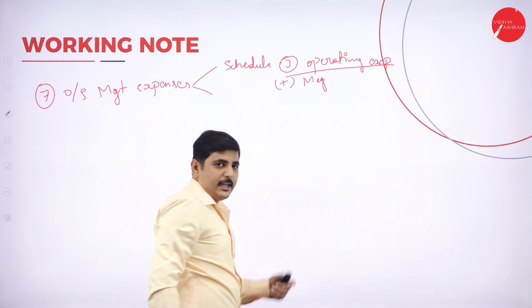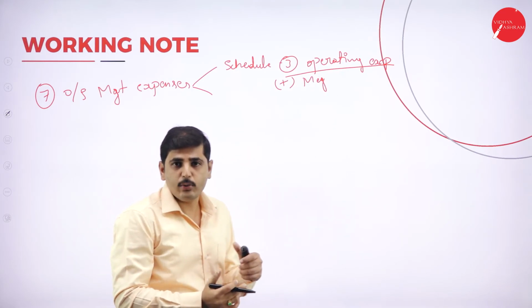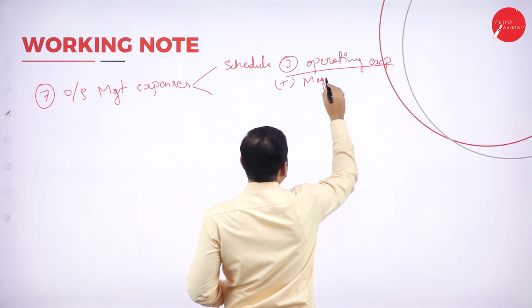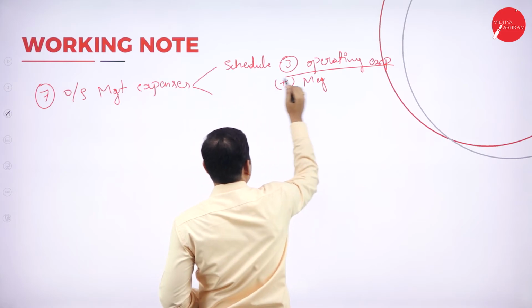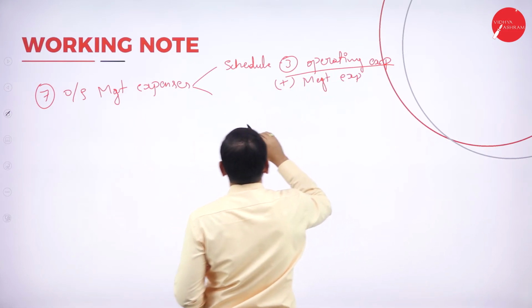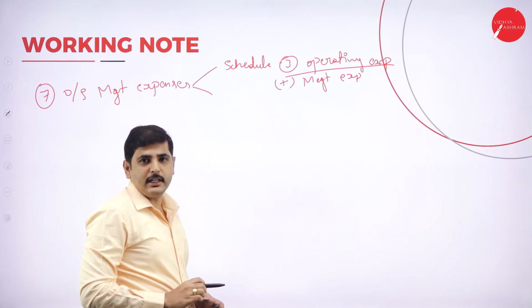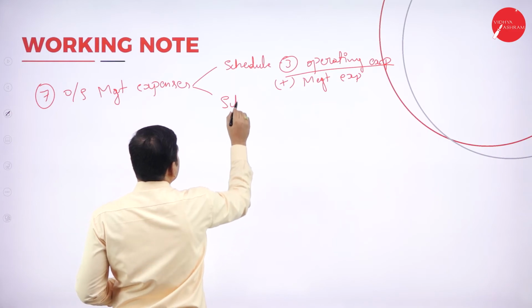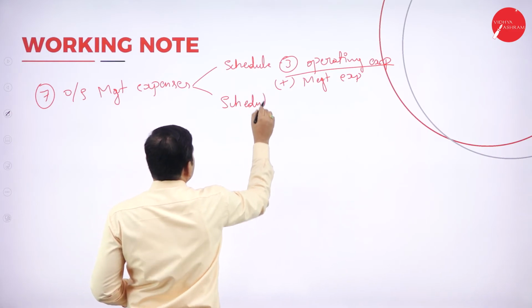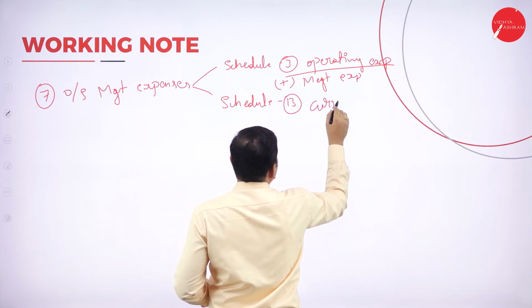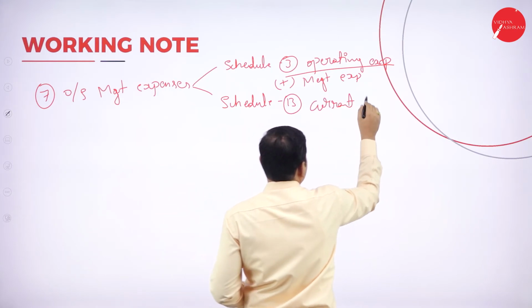If there is any outstanding management expenses, we can add it to the management expenses. Again, we should show it in schedule number 13, current liability.